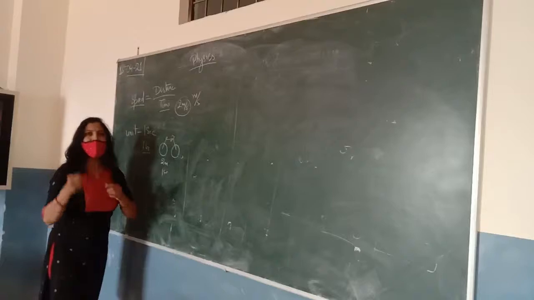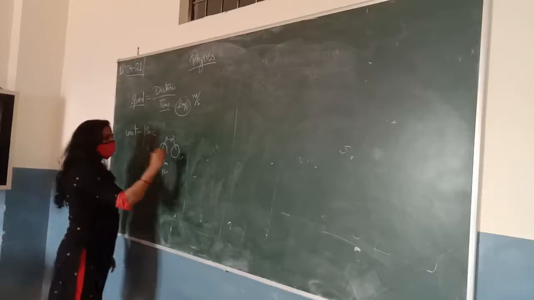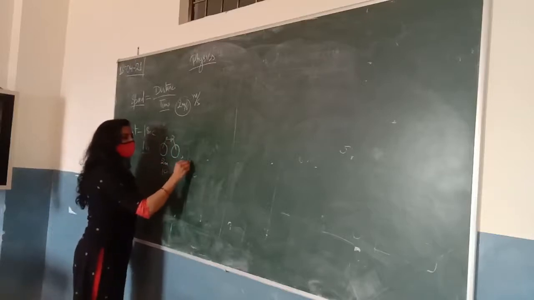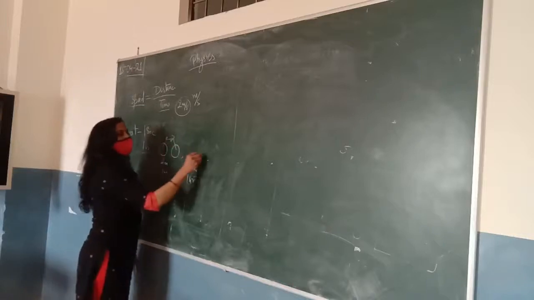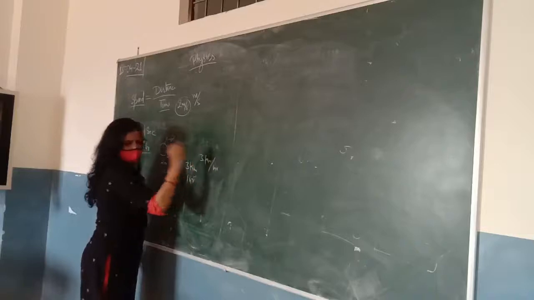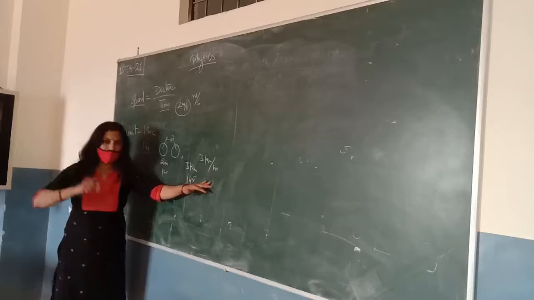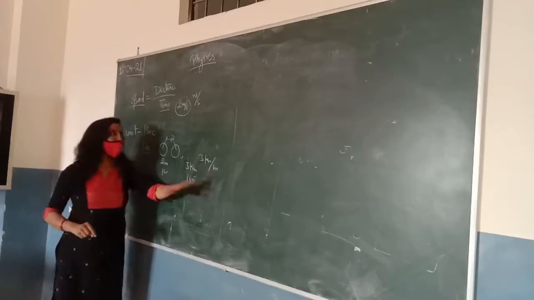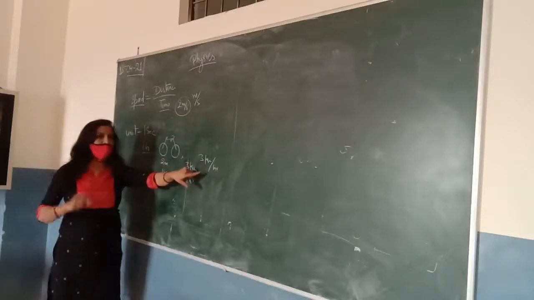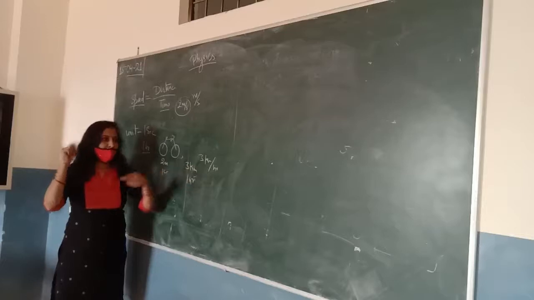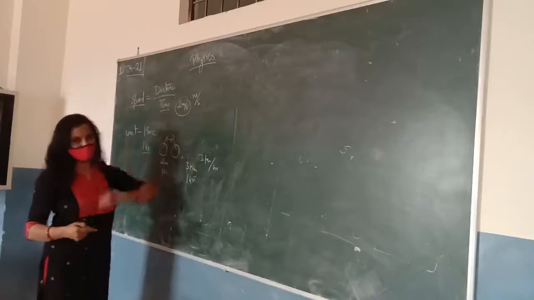It means how much distance you cover in 1 second. Or you can say that you cover 3 kilometers in 1 hour. In this case, your speed will be 3 km per hour. So here we are expressing the speed in terms of kilometer per hour. It means how much distance you cover in 1 hour. So the unit of speed can be meter per second, or it can be kilometer per hour. It depends on which units we are using for the distance and the time.